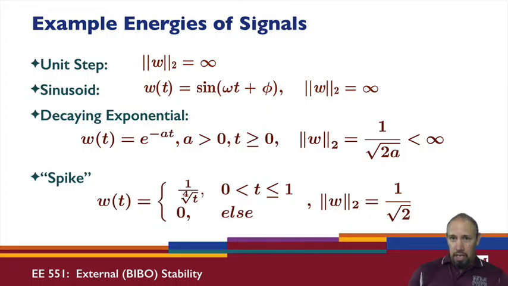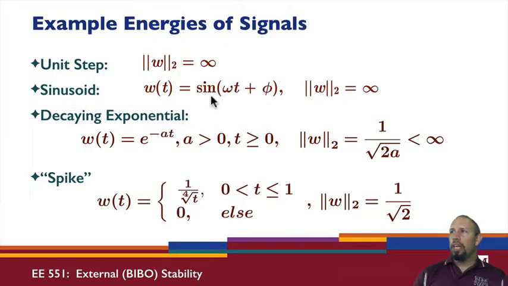All right, examples. Unit step function. I'm going to look at various signals, and I want to look at the energies of those signals. A unit step function is constant over all time, with a constant value of 1. The energy of that is infinite, because I square that, I take the integral, and the integral just keeps accumulating, and so I get infinite.